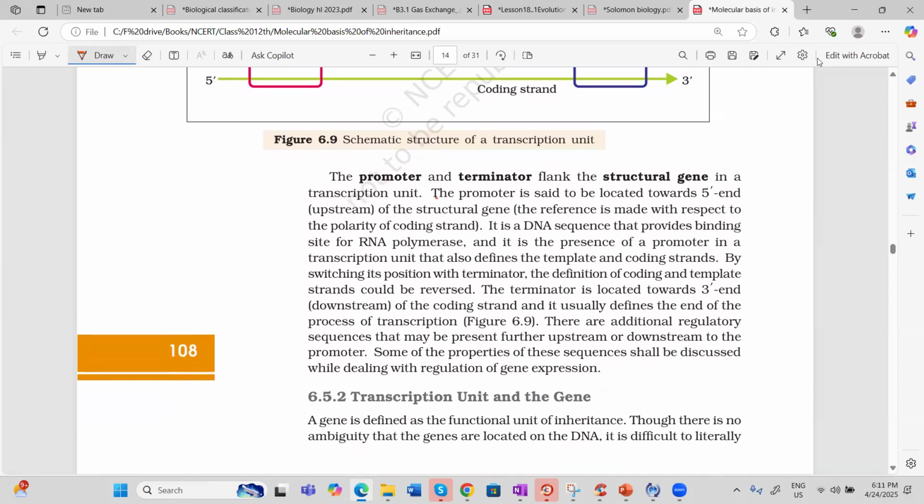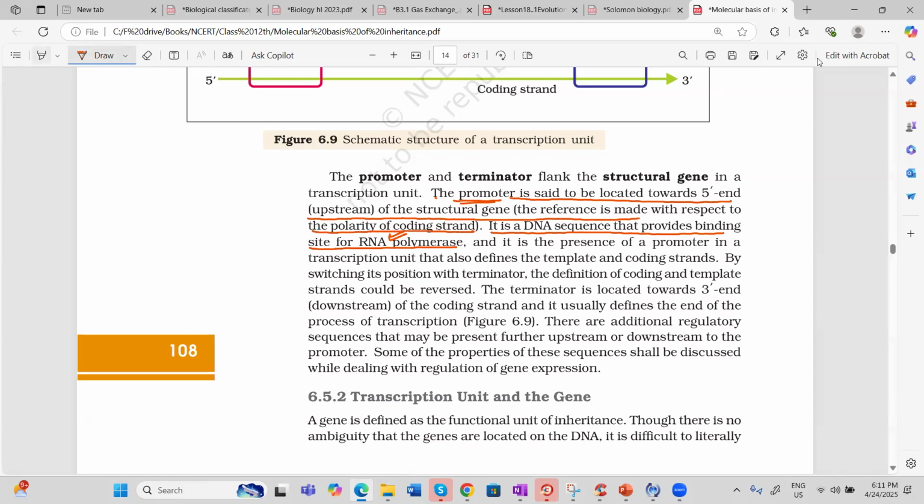What is a promoter? First of all, you should know what a promoter is. A promoter is a DNA sequence that provides a binding site for RNA polymerase. And with respect to the coding strand, you will say it is present at the 5' end of the coding strand. The promoter is said to be located towards the 5' end of the structural gene. It means all these references are made with respect to the polarity of the coding strand.